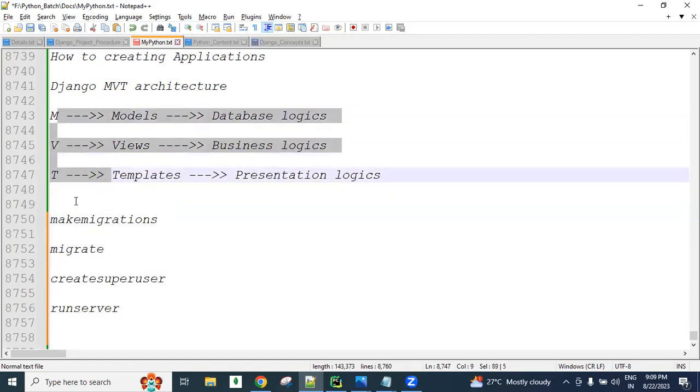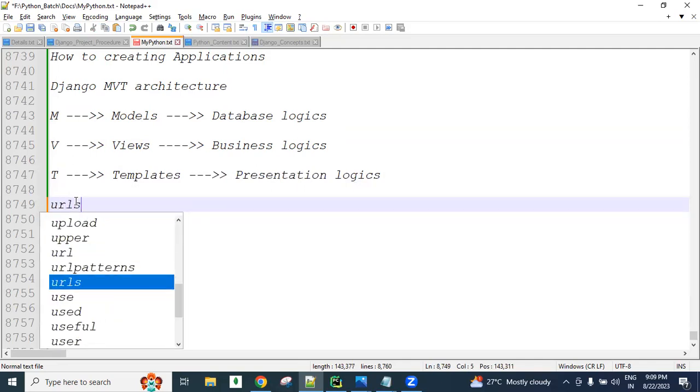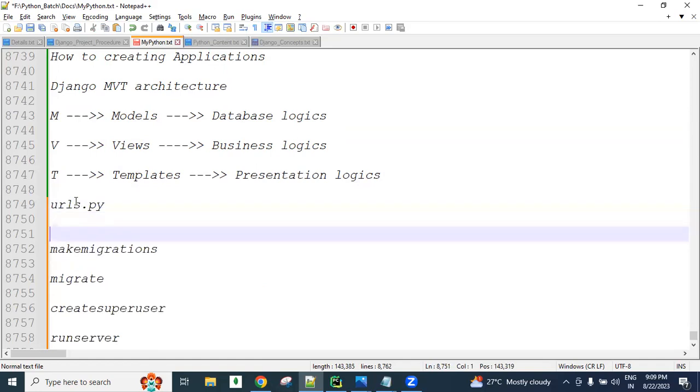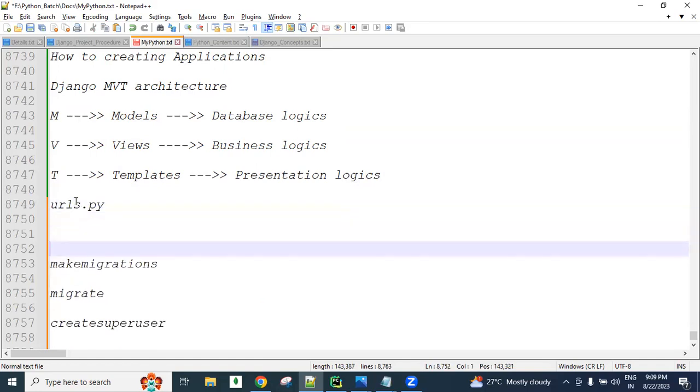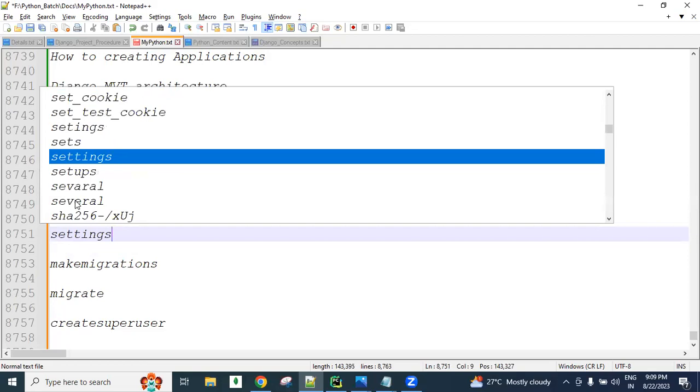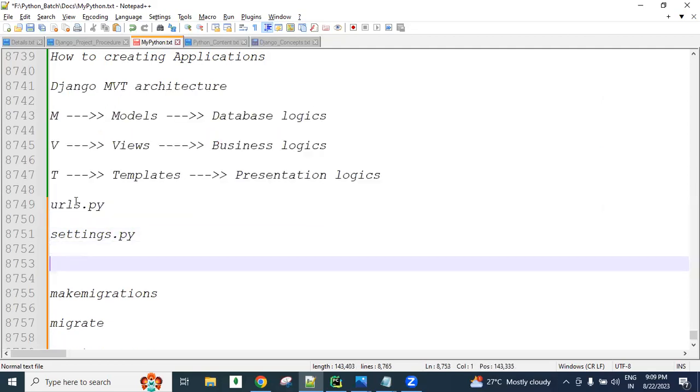Along with these things, how to create URLs. In urls.py, we write some URLs. How URLs interact with views, and how views interact with templates. The whole MVT architecture flow is required. And you also need to know the settings related to the settings.py file.